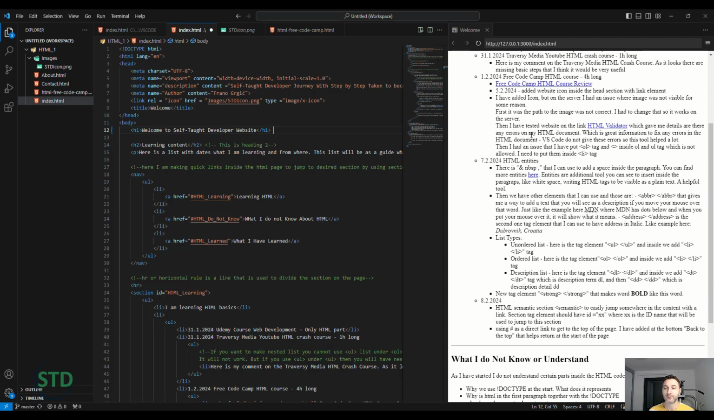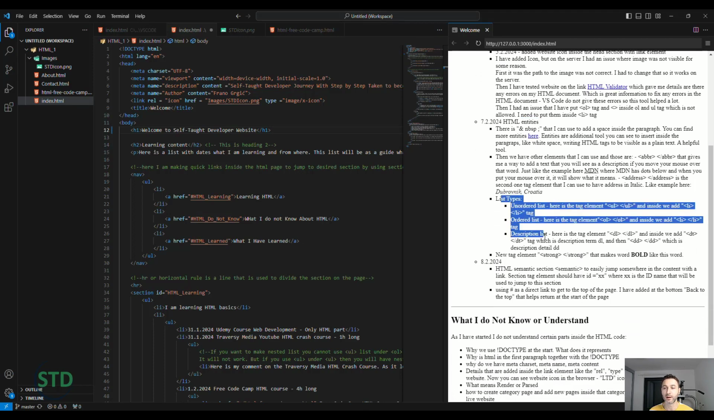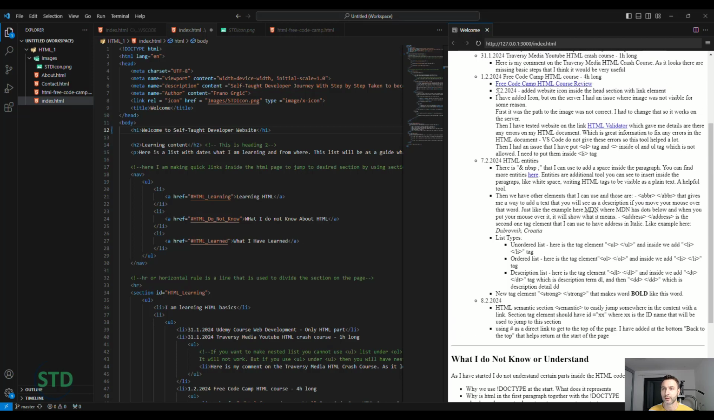So this week I have started to learn more HTML, and these are the entities I have learned, and the list types. You can see it here: unordered list, ordered list, description list. And then I learned about the HTML semantics section, what it is, to easily jump somewhere. And there are some small things that I have learned, for example address. Then I learned about abbreviation, which you can see here has dots below, MDN. And I have learned also this one here.